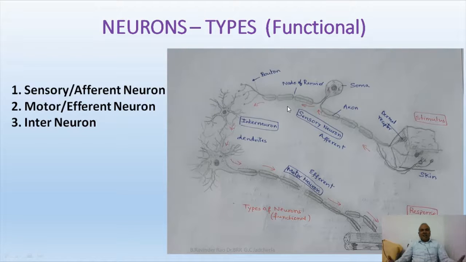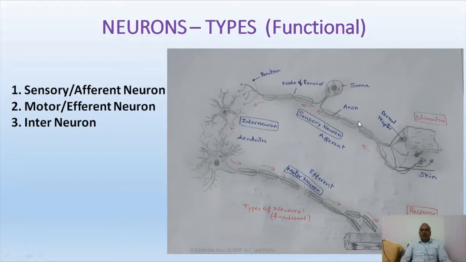But how many types of neurons are there on the basis of their function? Functionally, neurons are classified into three types. What are they? Let's see. Just look at this neuron. Earlier we saw this neuron as the pseudo-unipolar neuron. One branch goes to the sense organ and receives the information, and this information is passed to the central nervous system.